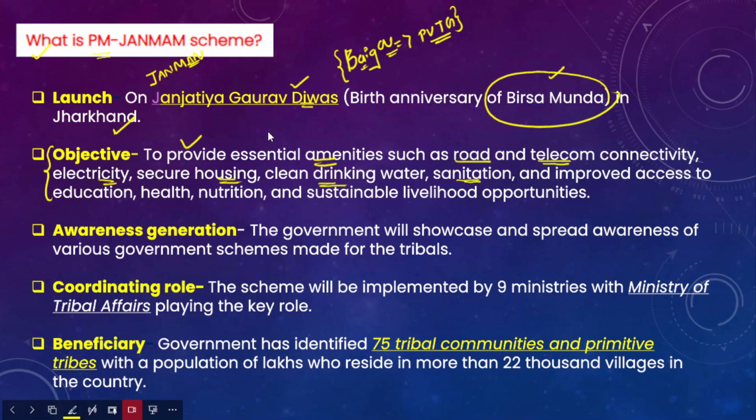These are a vulnerable group of people, considered less developed and backward. They lack access to road, telecom connectivity, electricity, secure housing, and clean drinking water. Therefore, this scheme will provide a basic provision of all these amenities.